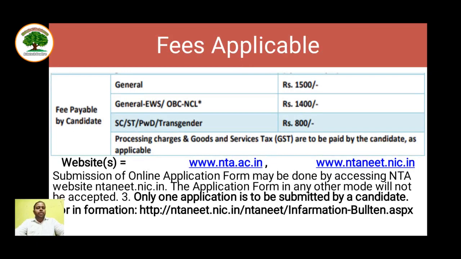The fee which has to be paid by the candidate for the application form is given here. For general it is 1500 rupees. For general EWS, that is economically weaker section, and OBC NCL, that means non-creamy layer, it is 1400. For SC, ST, physically handicapped candidates, and transgender, it is 800. All of this is subject to the GST applicable to the fees.